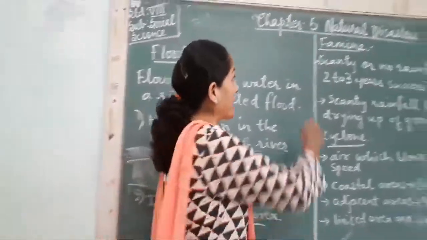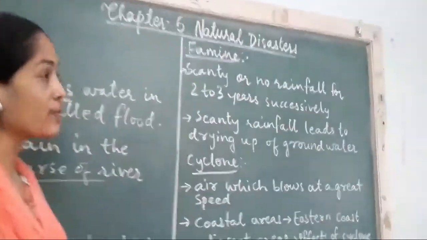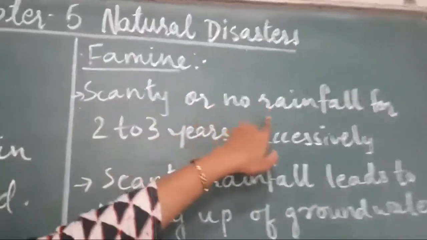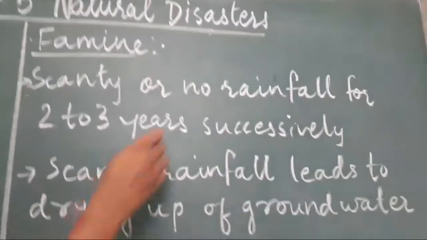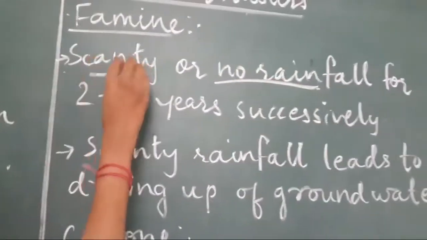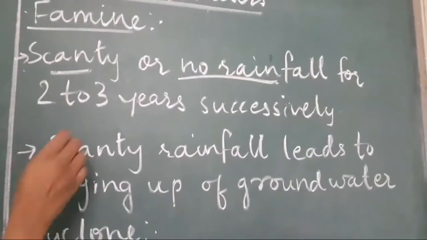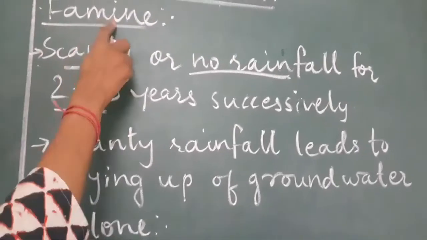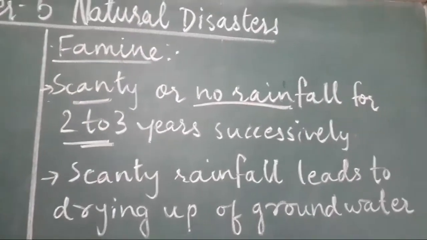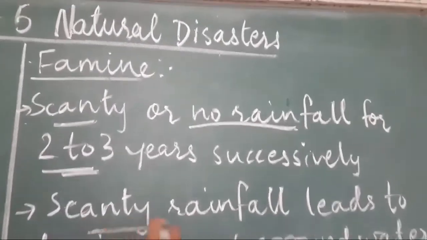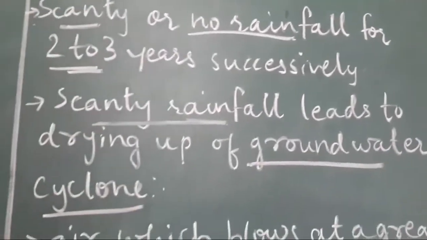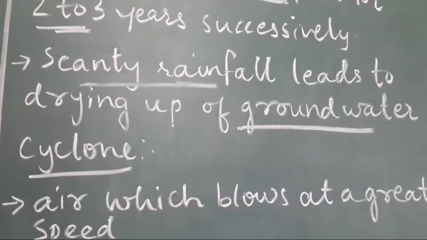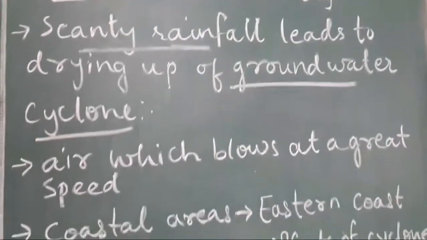Now next is famine. What is famine? Scanty or no rainfall for 2 to 3 years successively. When there is no rainfall or very less rainfall, scanty means very less, for 2 to 3 years, what happens? It creates a situation of famine. In famine, the scanty rainfall is there, and due to which the groundwater gets evaporated. So that becomes very less, and due to this many problems are created.